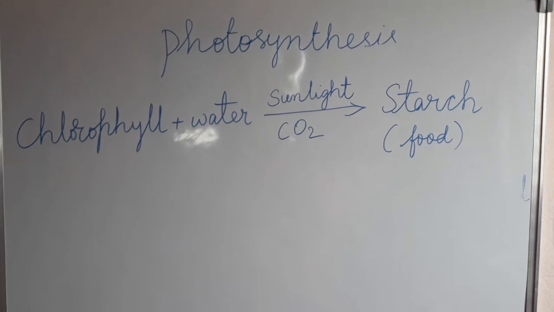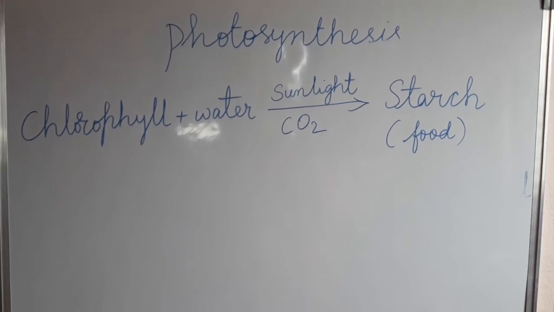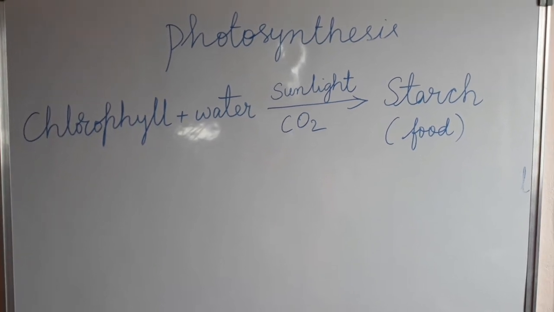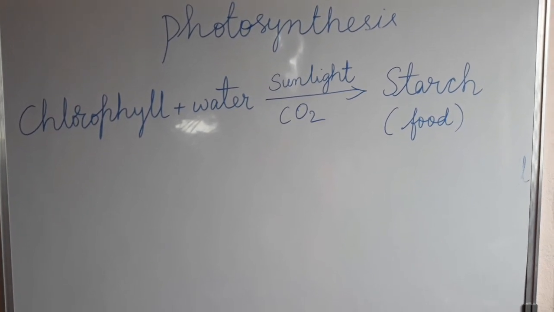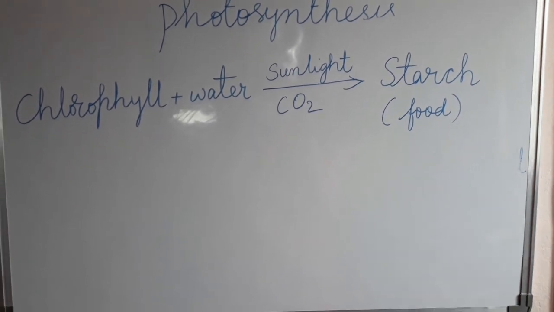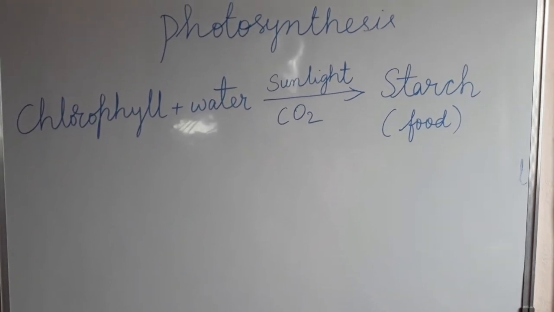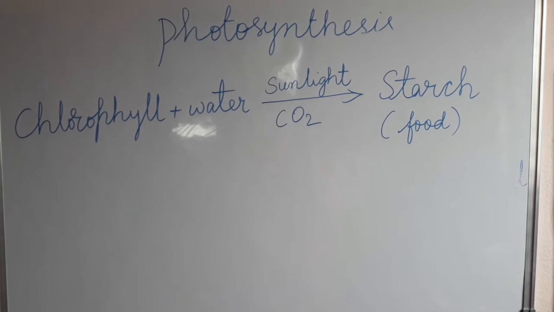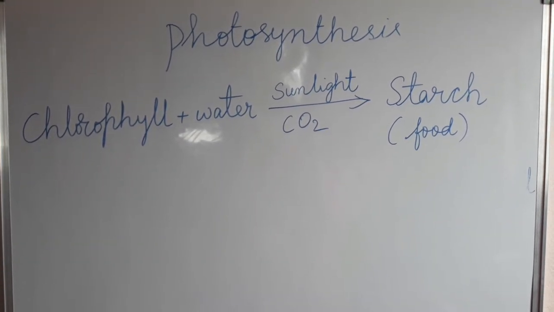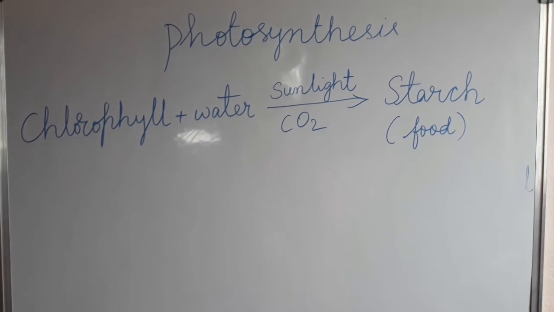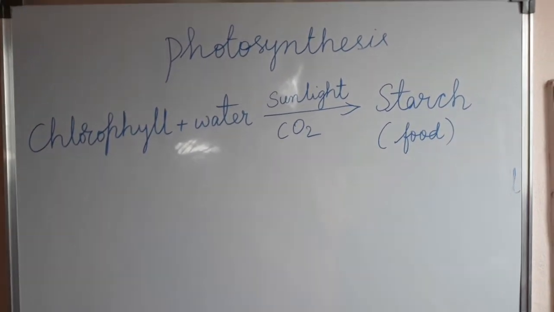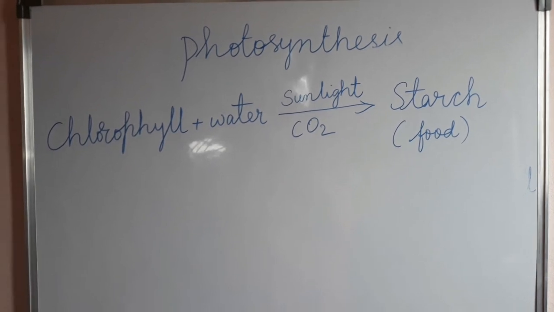Now we will see the reaction. Now see the reaction of photosynthesis. Here the chlorophyll which is present in the leaves, along with the water and sunlight. CO2 is nothing but the formula for carbon dioxide. So chlorophyll, water, sunlight and carbon dioxide, all these four things are useful for preparing starch. Starch is nothing but the food. The food itself is stored in the form of starch.